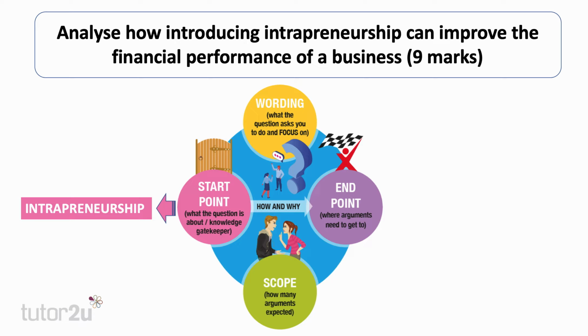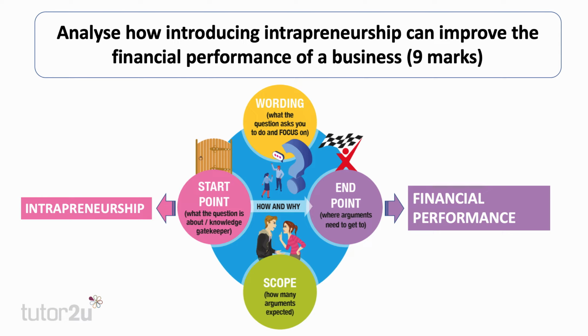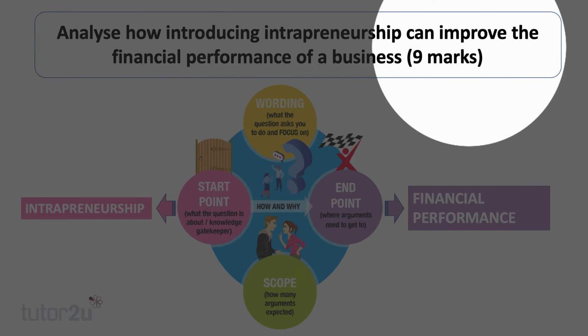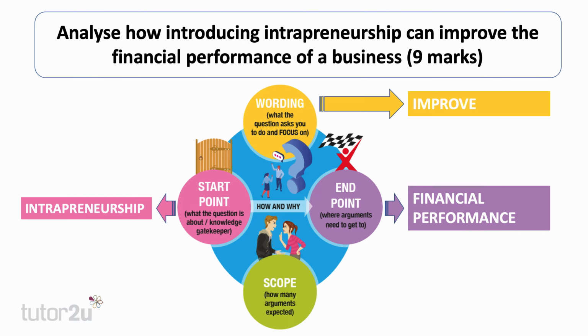Where do we need to get to, the end point? Well, we need to explain how and why entrepreneurship can improve the financial performance of the business, however we define that, financial performance. Looking at the wording, what we need to focus on is this word up here, how entrepreneurship could improve the financial performance of a business. So that is the key focus for the question. Not how introducing entrepreneurship might result in worse financial performance. We just need to focus on how it might improve it.